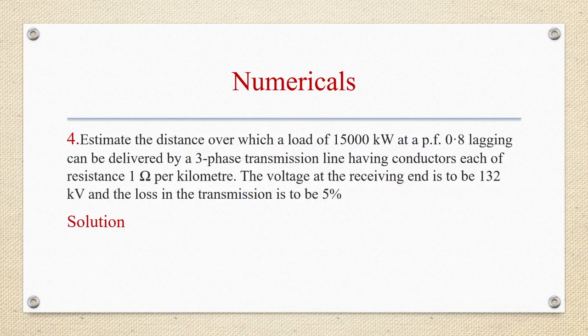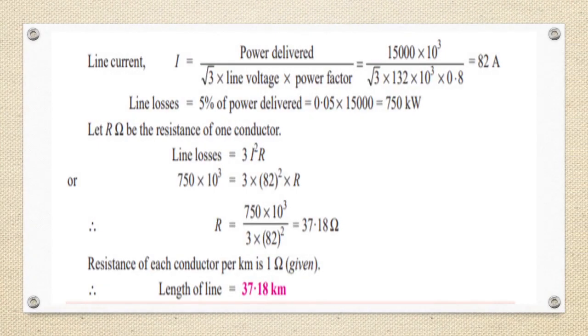Let us see the next numerical. Estimate the distance over which a load of 15,000 kilowatt at a power factor 0.8 lagging can be delivered by a three-phase transmission line having conductors each of resistance 1 ohm per kilometer. Voltage at the receiving end is to be 132 kilovolt and loss in the transmission is to be 5%. I equals power delivered by root 3 into line voltage into power factor. Substituting all the values, we get I as 82 amps.